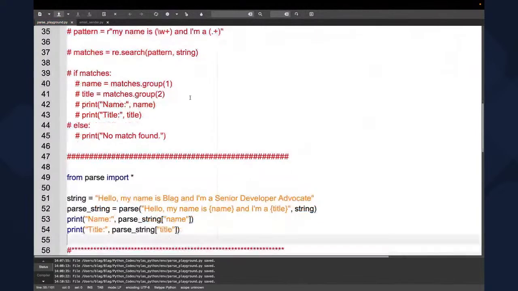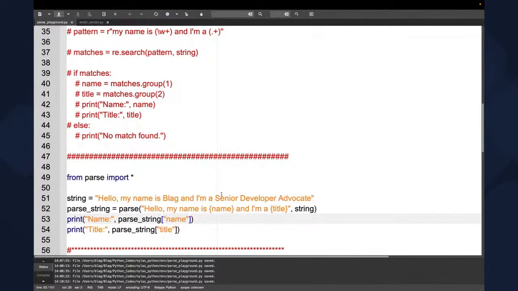So in Parse, we only have this. We're gonna import everything from Parse. We're gonna have the same string: Hello, my name is Blag, and I'm a silly blah, blah, blah, blah. And here, we're gonna use the Parse function. We're gonna just copy everything: Hello, my name is, and between brackets name, and I am, between brackets title. Then we can call that as a dictionary, saying parse string name and title.